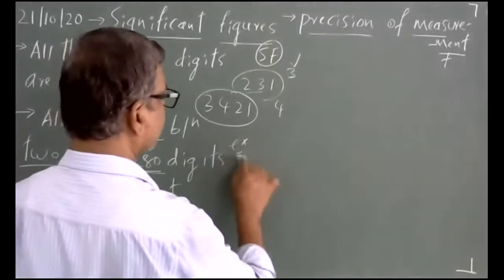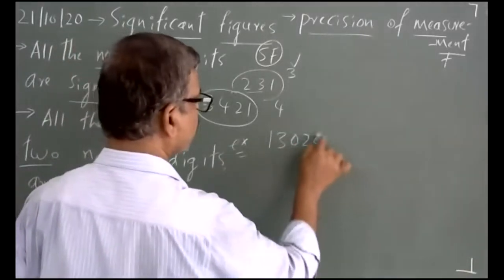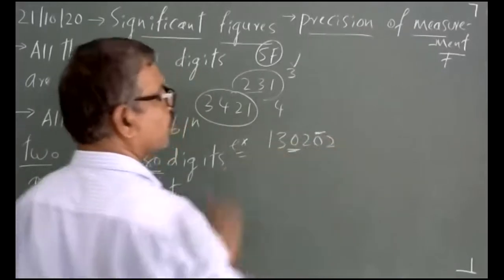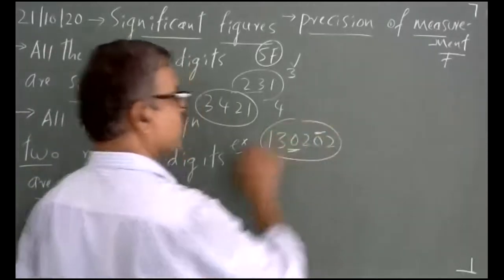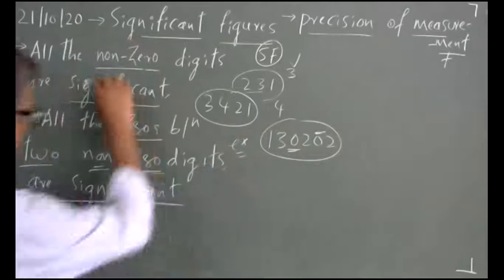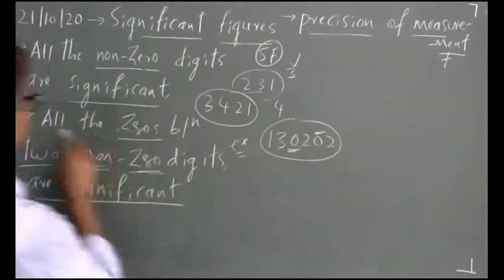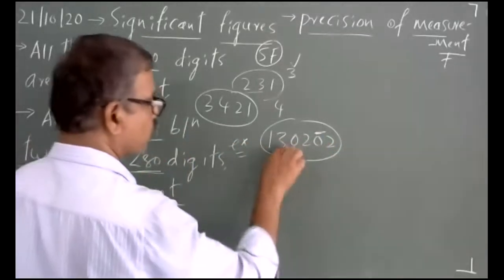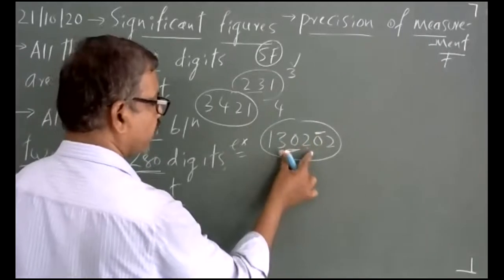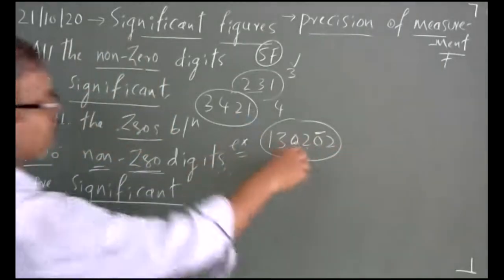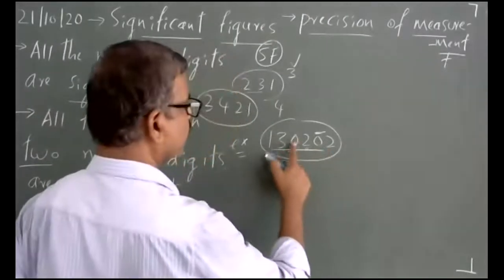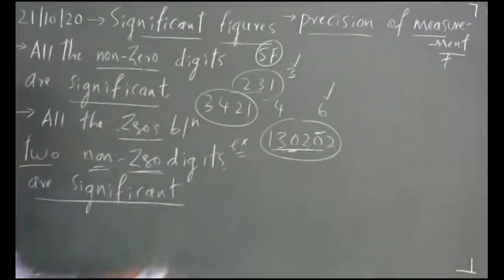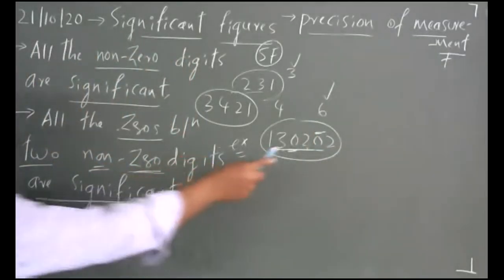Example, as I already wrote, 1, 3, 0, 2, 0, 2. This 0 is between 3 and 2. This 0 is between 2 and 2. So while counting the significance of this number, the rule says that all the zeros between 2 non-zero digits count. This is 1 zero, this is 2 zero. 3 is non-zero, 2 is non-zero, this 0 is between 3 and 2, this 0 is between 2 and 2. Hence, what is the significance of this? The first 1, 2, 3, 4, 5, there are 5 digits plus 6. Significance of this number is 6.